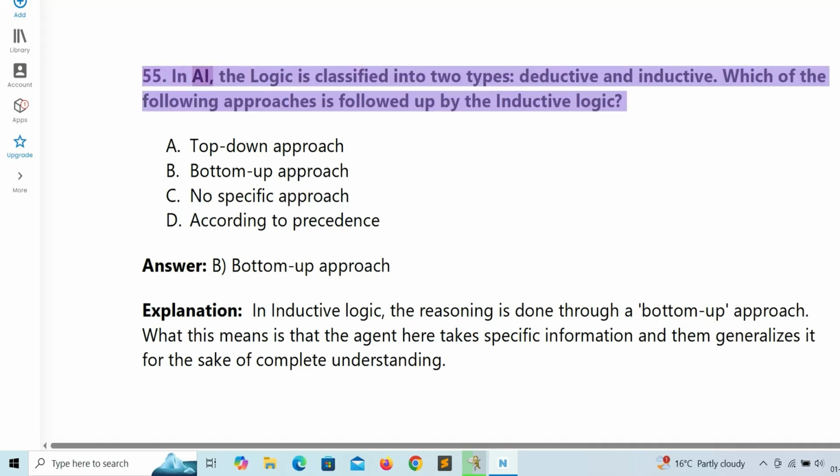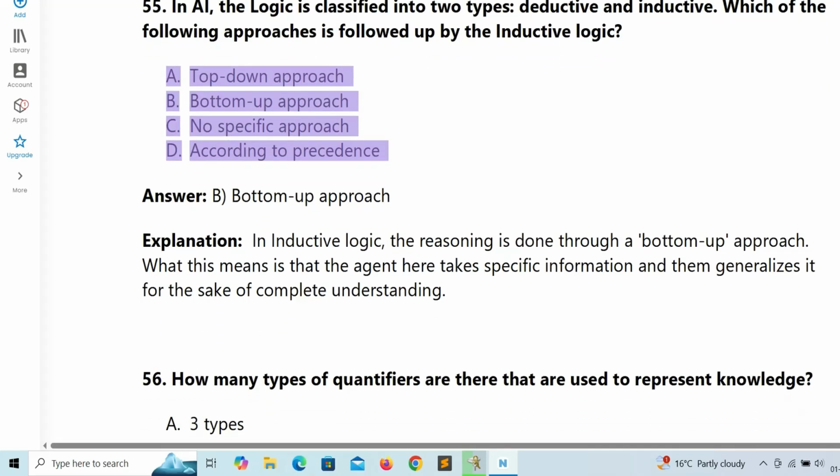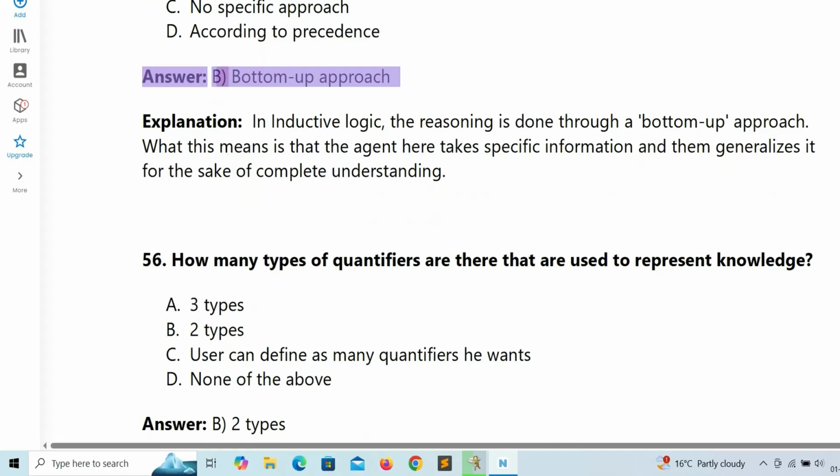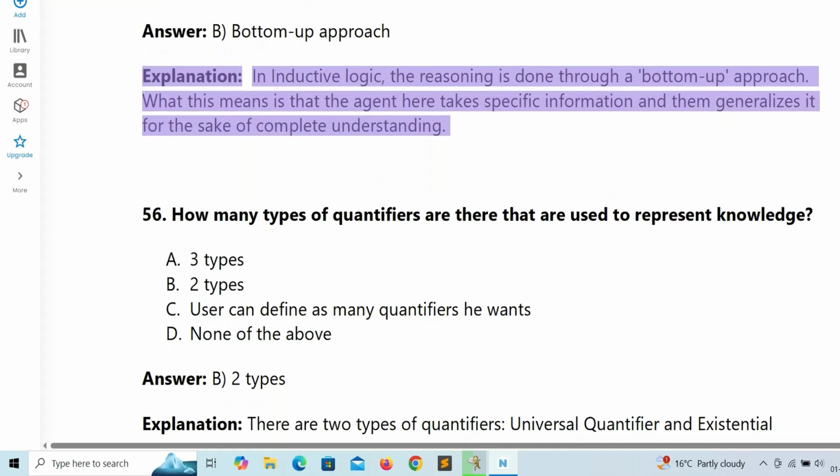55. In AI, the logic is classified into two types, deductive and inductive. Which of the following approaches is followed by the inductive logic? A. Top-down approach. B. Bottom-up approach. C. No specific approach. D. According to precedence. Answer: B. Bottom-up approach. Explanation: in inductive logic, the reasoning is done through a bottom-up approach. What this means is that the agent here takes specific information and then generalizes it for the sake of complete understanding.